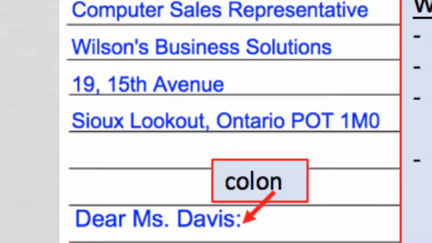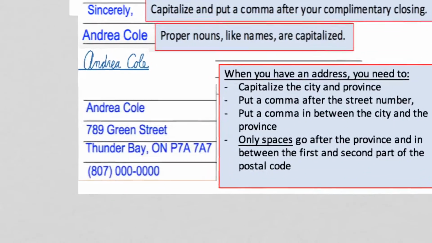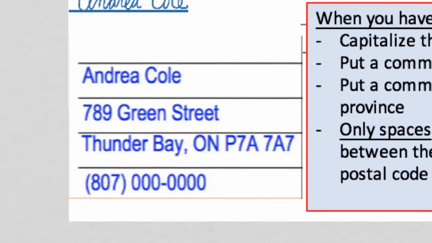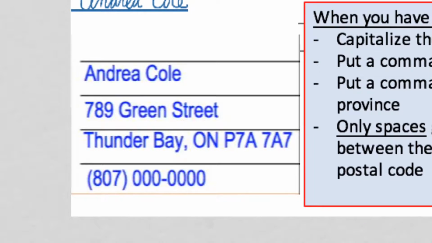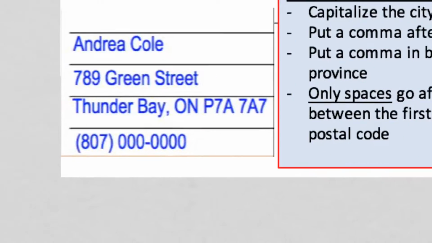So you would need to pause after it so that you wouldn't have a confusion between the numbers. So you'd say 19, 15th Avenue, right? But here, because you have a number and then the name of a street, you don't need a comma after the 789. That's why.